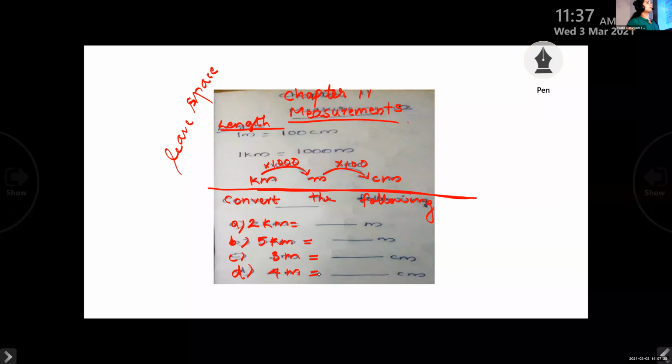Write the answer also. All of you start writing the conversions fast.